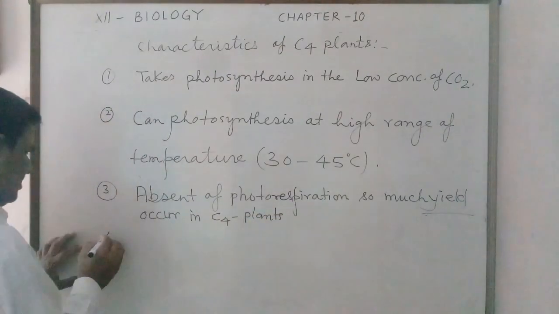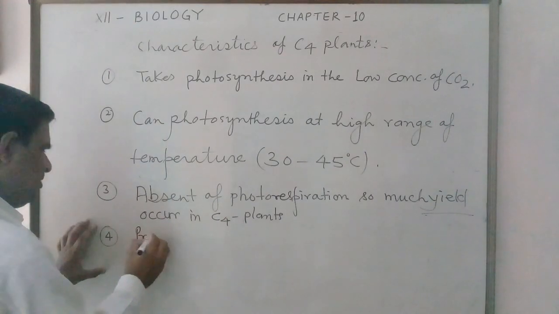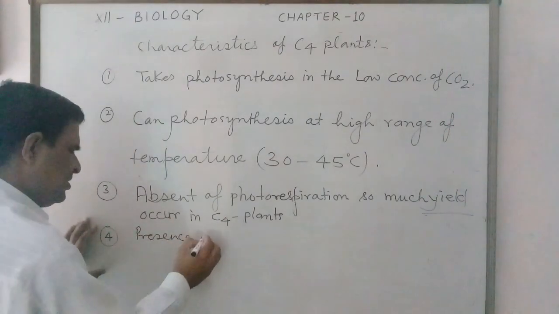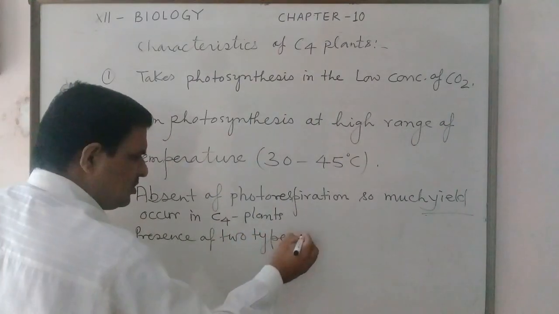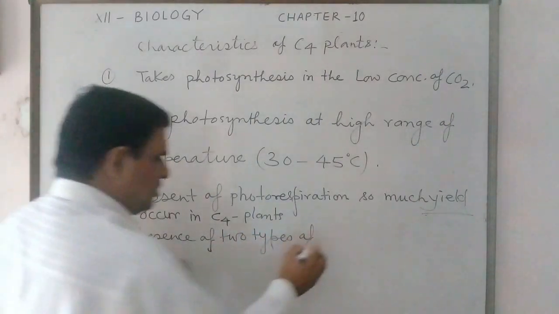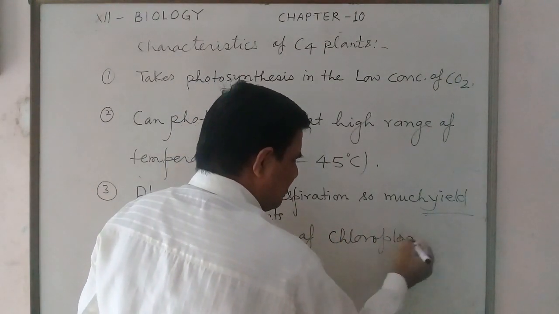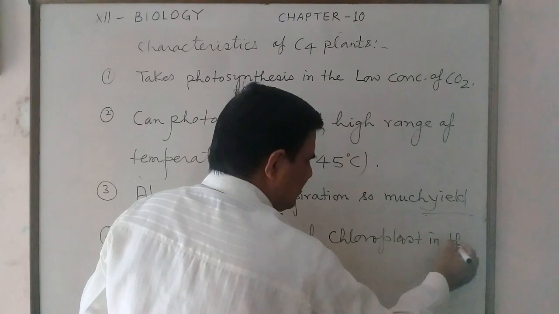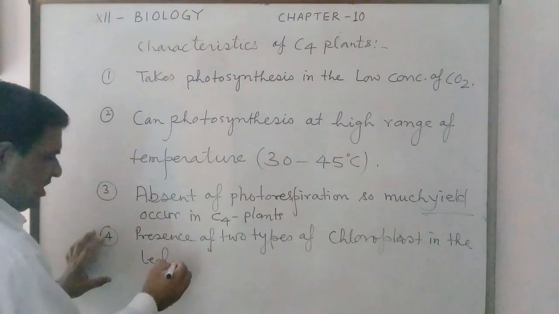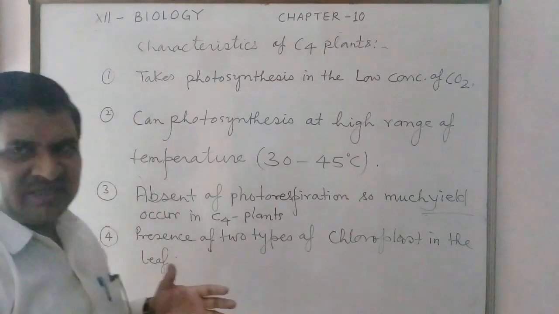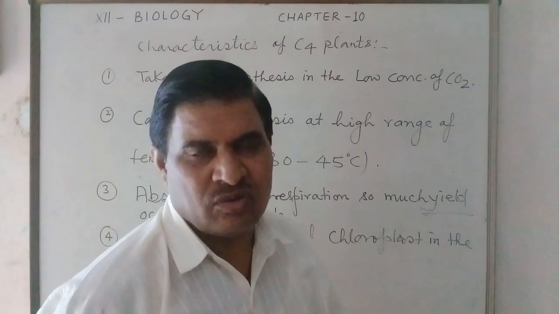Another and very important character is the presence of two types of chloroplasts in the leaf, meaning the bundle sheath and mesophyll cells have different types of chloroplasts.